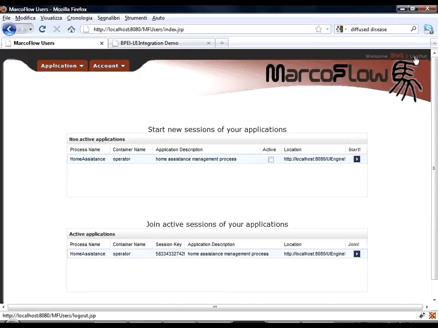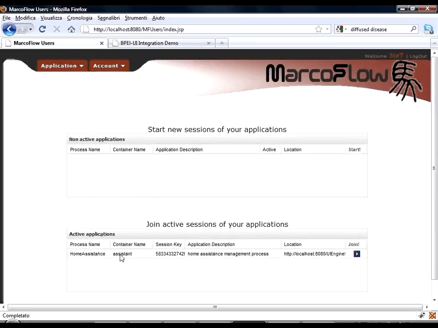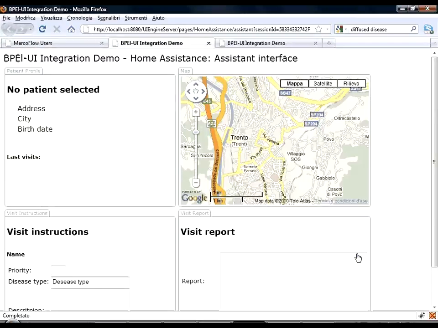Let's see if these data are there. Now we do the login with the user that is the owner of the assistant page. Here we can join the process instance that was created from the operator, simply clicking on Join. And this is the page for the assistant. After a second, the components are updated.